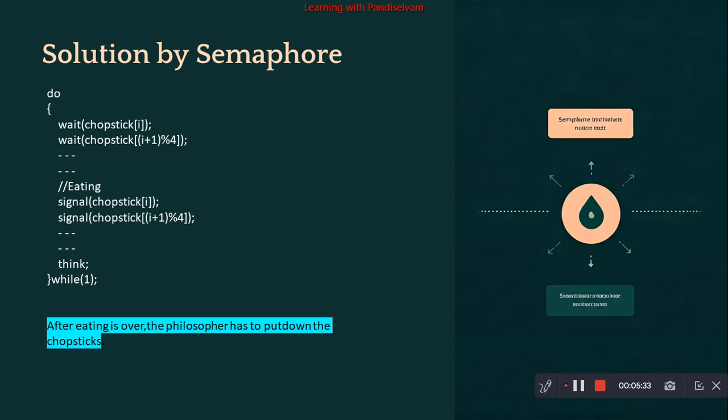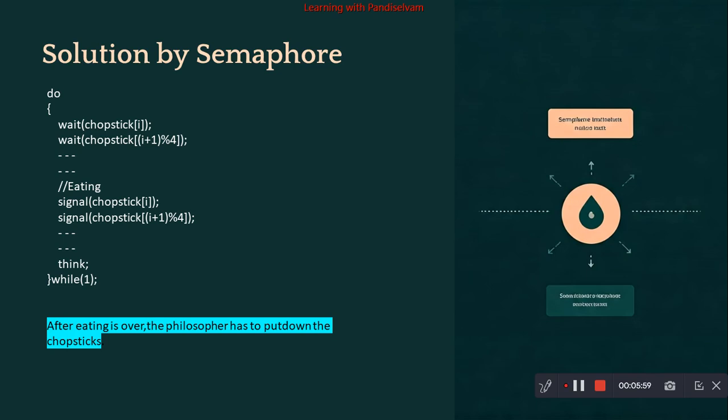So this is the entry section. Eating is the critical section. We have to ensure that after eating, each and every philosopher puts down the chopsticks. Only then can we assign some other philosopher to eat. After putting them down, the philosopher starts thinking, because there are only two activities for the philosopher: he can either eat or think.